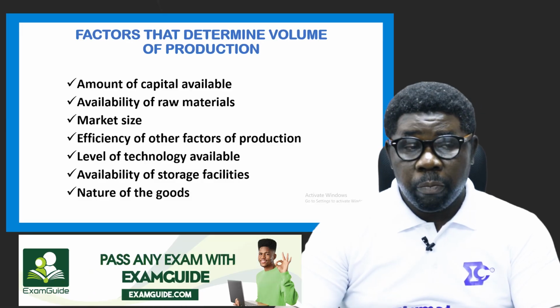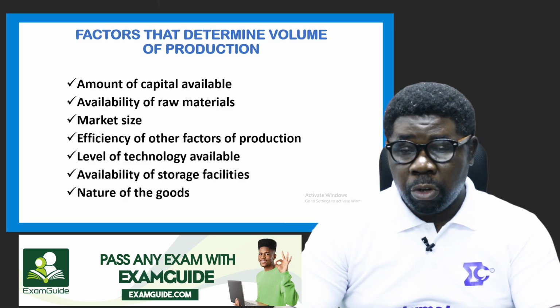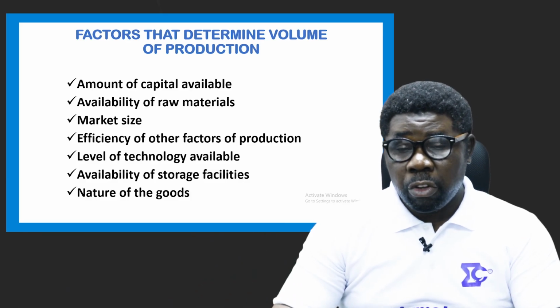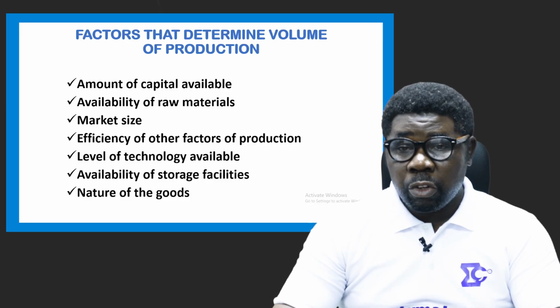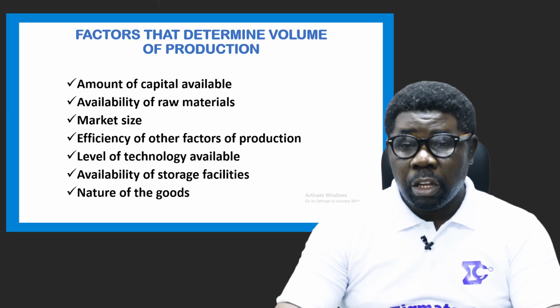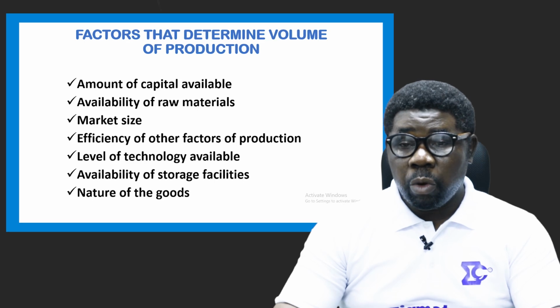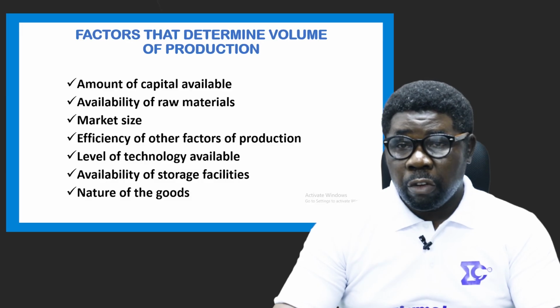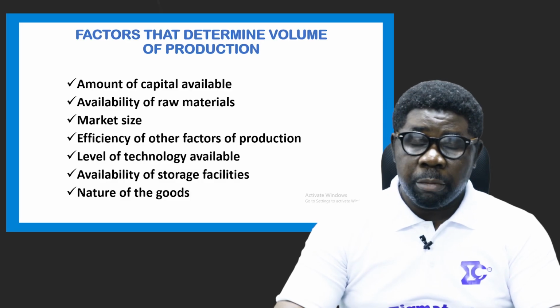Some goods are perishable, while some are durable. So if your product is a perishable type of good, then when you produce in large volume, it means that you're ready to make some losses, because if you don't sell off as at when due, they will perish and you lose both capital and profit, and that's not good for business. So you have to know the nature of your product. If you're a producer, that will help you determine by how much volume you can produce per period of production, so that you can actually sell off and make sure you don't fall at a loss when they perish or when they get bad.